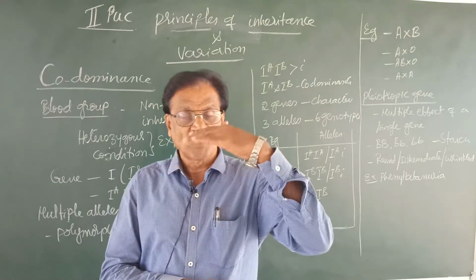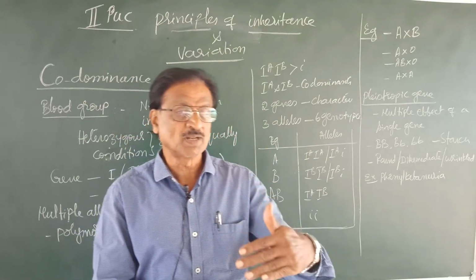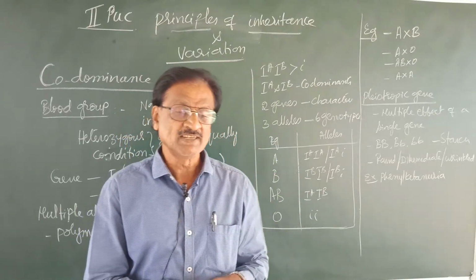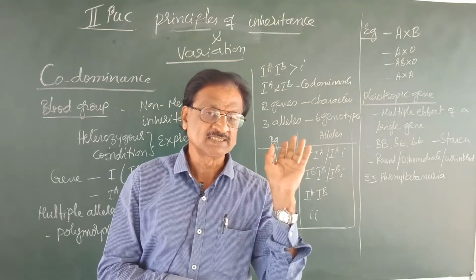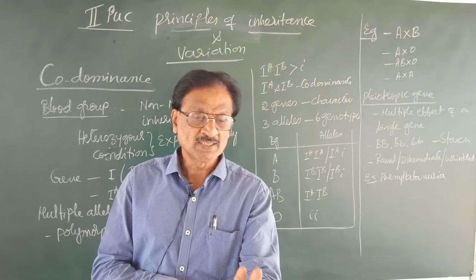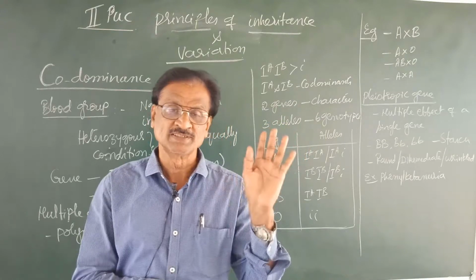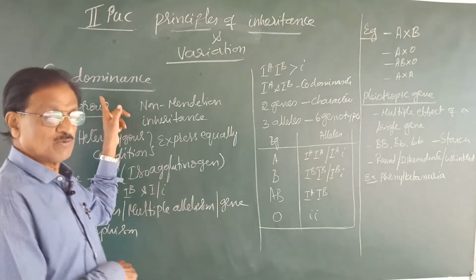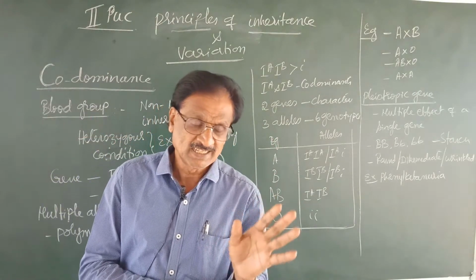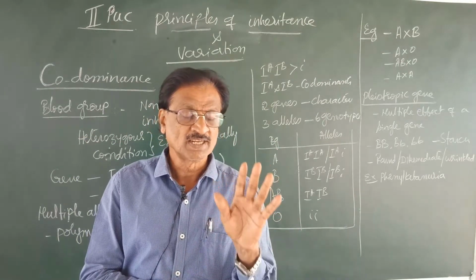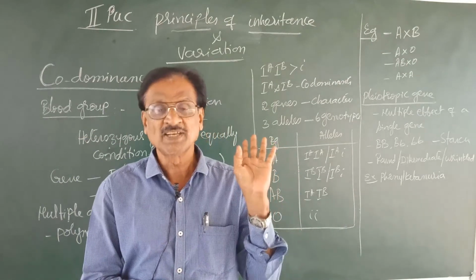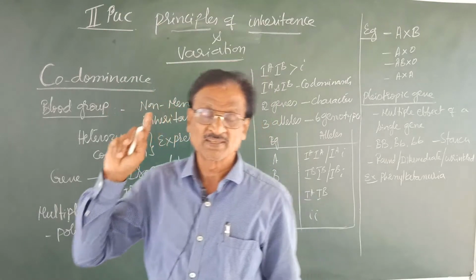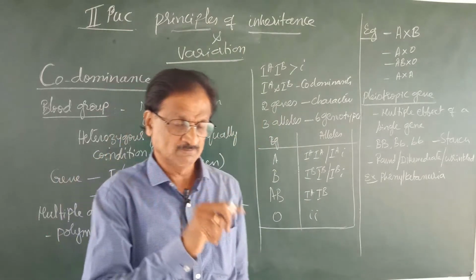So it followed the Mendelian principles up to a certain extent, but slightly deviated in the condition, that is the partial dominance or incomplete dominance. Here codominance is also one of the examples for little deviation from the Mendelian principles of inheritance, or to some extent it is an example for non-Mendelian inheritance.